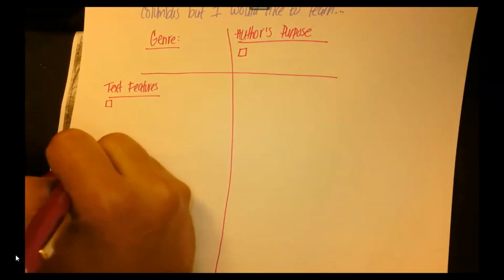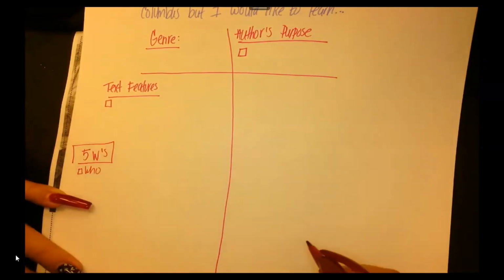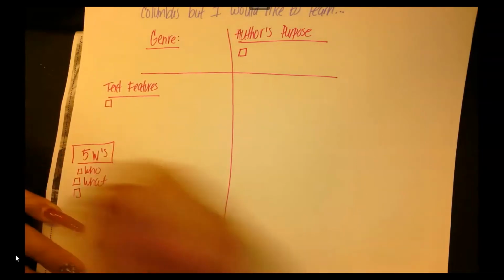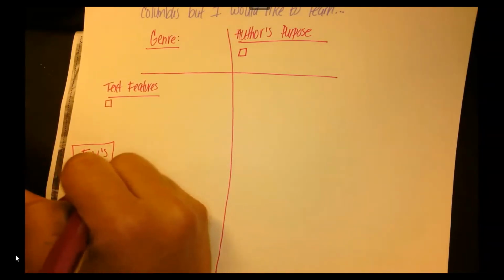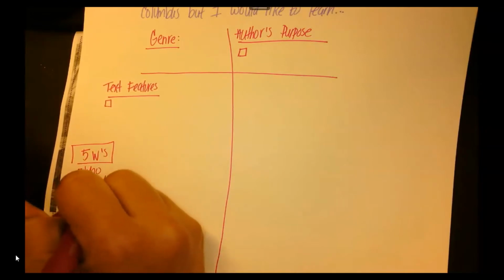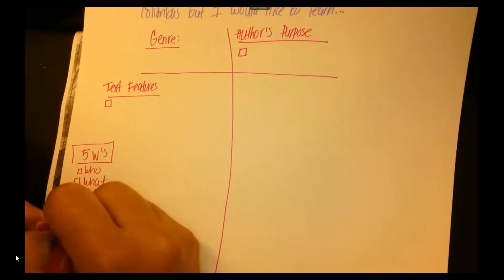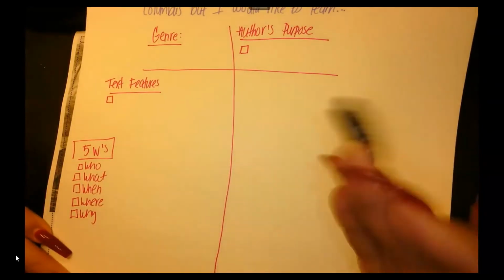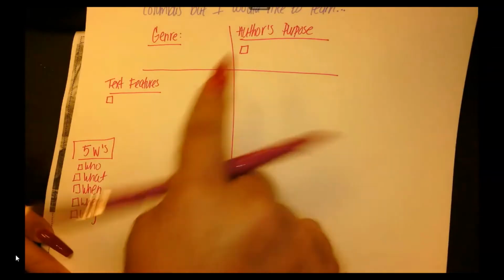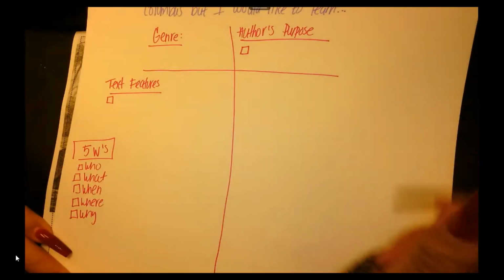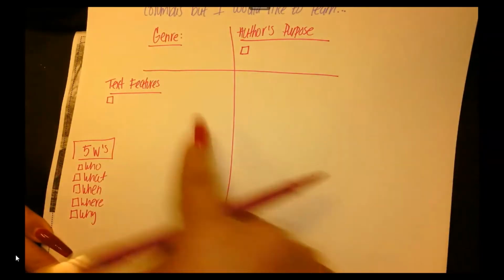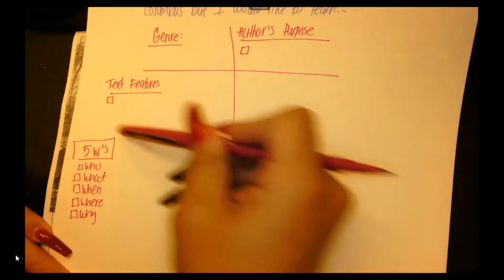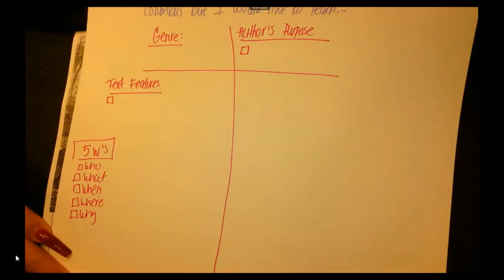It's the who, what, when, where, and why. Boys and girls, if you can answer all these 5 W's, that means that you understood the selection. You understand why the author wrote the selection. You understand the genre. You understand the text features and why he or she included them. So you're able to tell me everything.